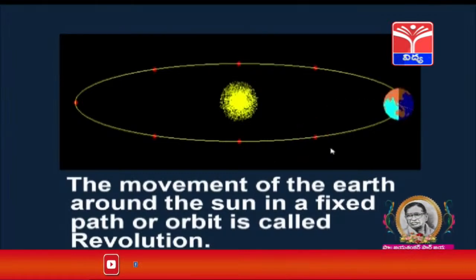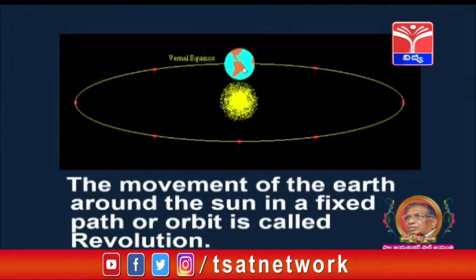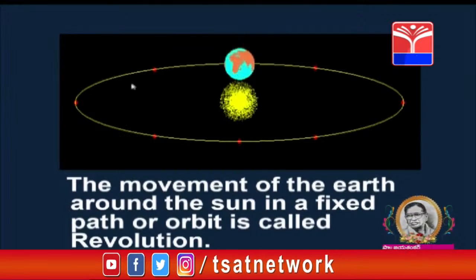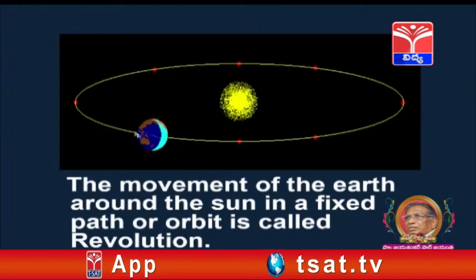Students, observe this image. The earth is going in rounds around the sun. When it is moving, seasons occur.